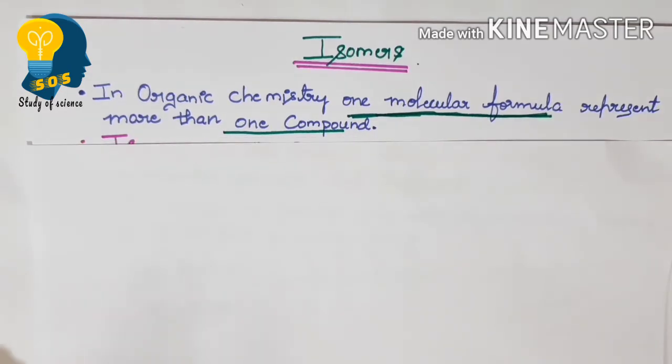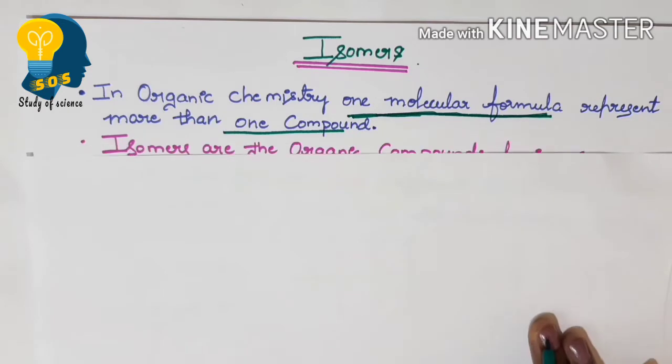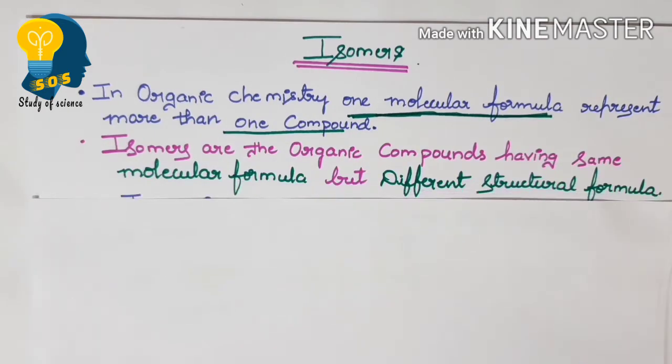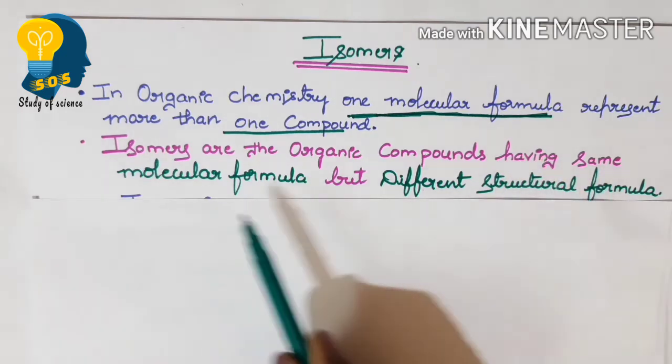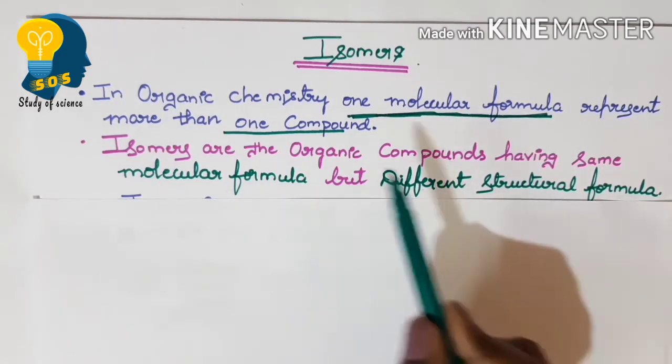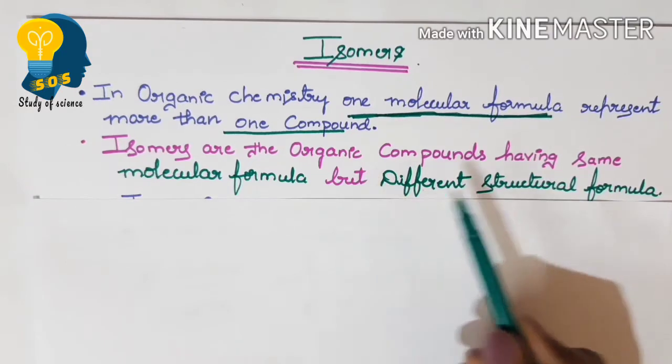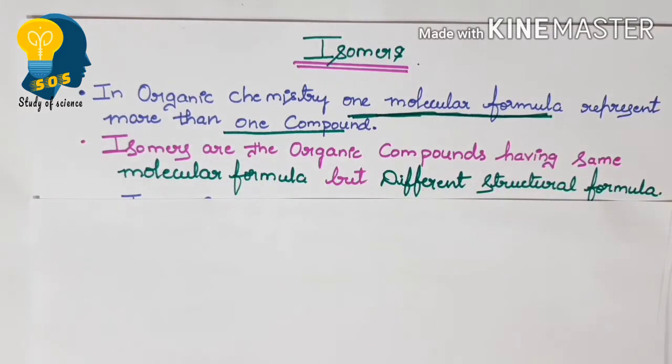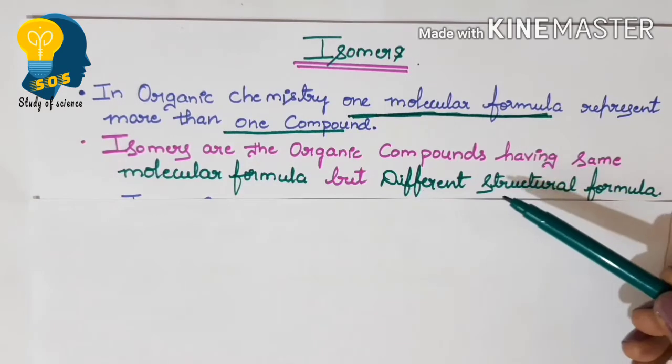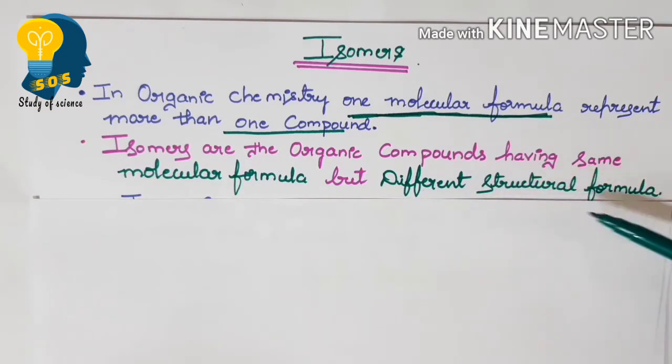Then how can we define an isomer? Isomers are defined as the organic compounds which have the same molecular formula but that can be represented with the help of different structural formulas. So this is how we represent the isomer. I repeat, isomers are the organic compounds that have the same molecular formula but different structural formulas.